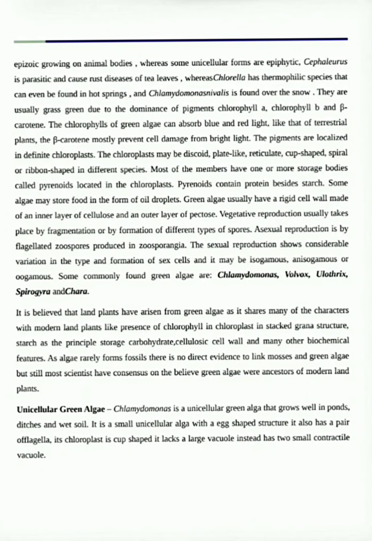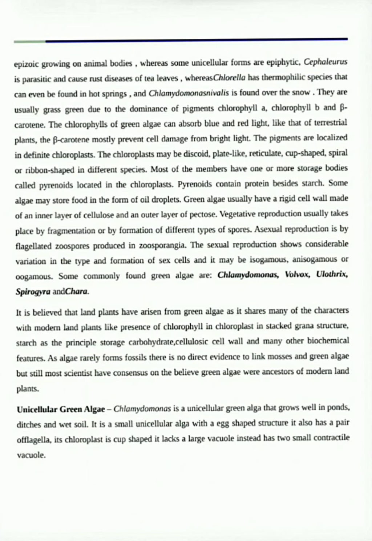Now we will speak about reproduction in green algae. Reproduction usually takes place by the vegetative method, and vegetative reproduction takes place by fragmentation. Or it can occur by formation of different types of spores also. In asexual reproduction, usually flagellated zoospores are produced in zoosporangia. See, there is a structure called a zoosporangium and it is producing zoospores. These zoospores are usually involved in asexual reproduction.